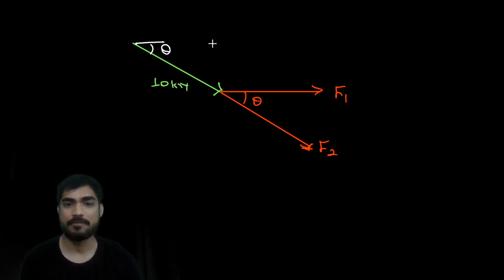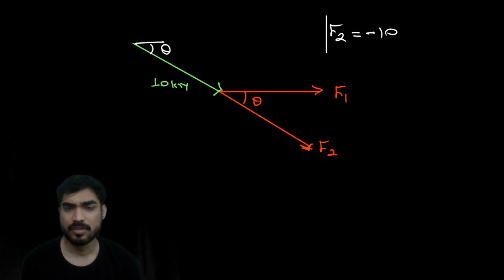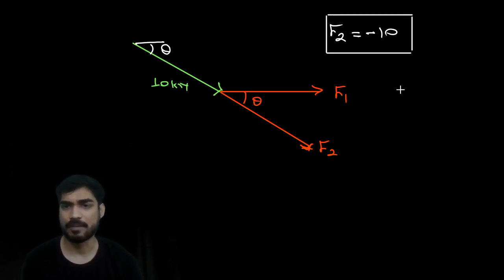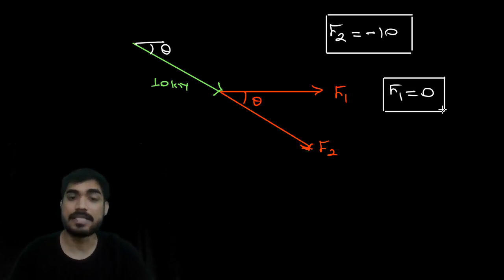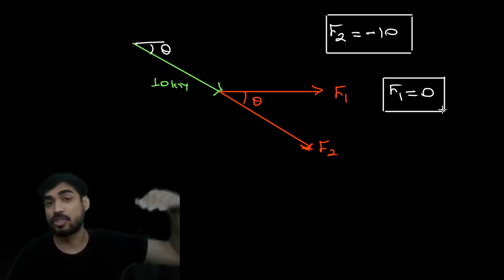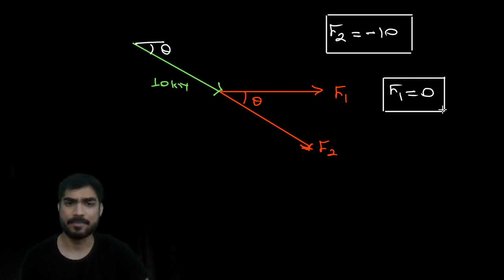So my friend, F2 will be minus 10 because both are collinear. So F2 will become minus 10 and F1 will become 0. Is it clear? So if there are two non-collinear members and there is an external load, but that external load is in the direction of any one member, then also there will be one zero force member.